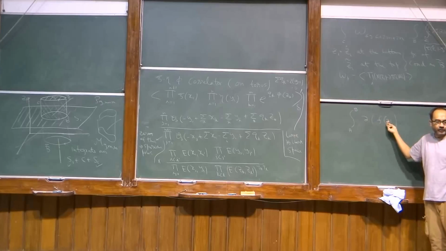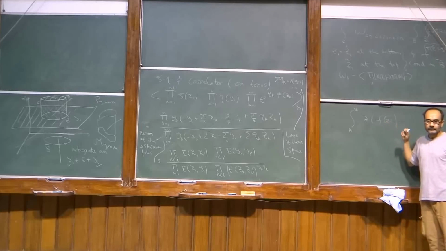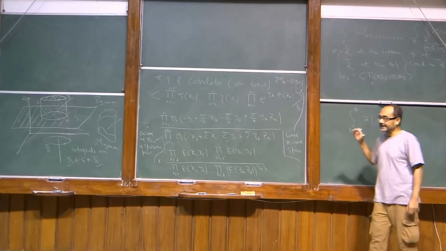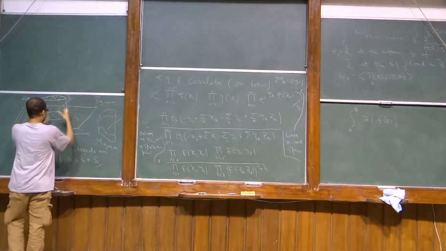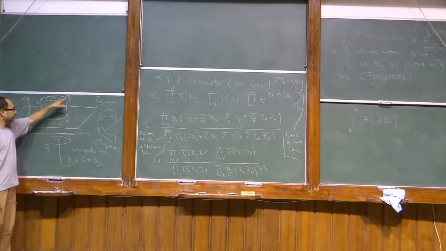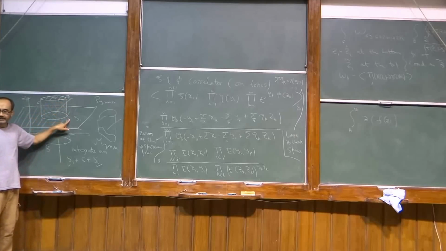It doesn't get affected by those poles. So in a sense, this is the way we will define the integral over C: just xi of z tilde minus xi of z hat.